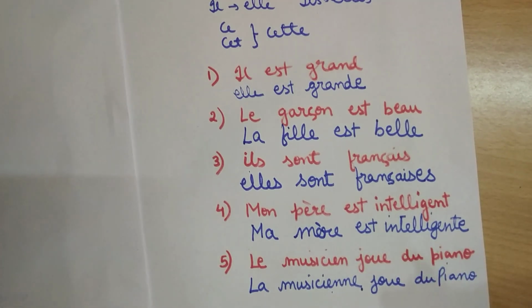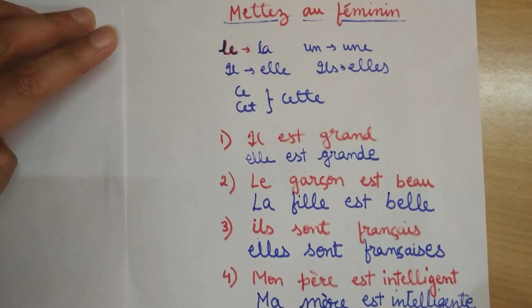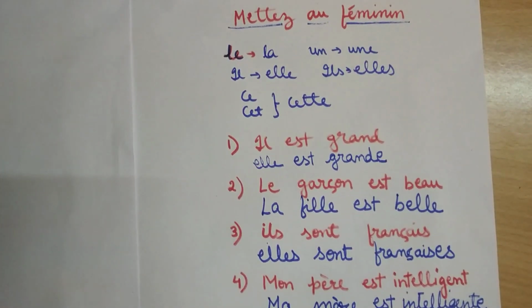So there might be some sentences where half of the sentence remains as it is. Only a certain noun, adjective or an article gets changed. I hope everybody is clear how we change feminine of these sentences. Okay, so everybody remember it. How do we make feminine of these sentences? Try to do the questions that will be sent with this video. Okay, do it in your rough copies, all the questions of the worksheet.